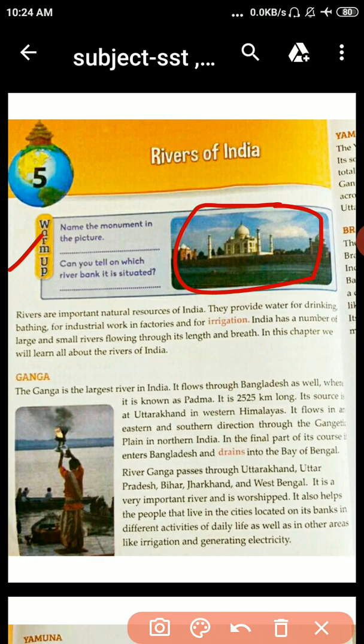I hope you all understand these activities. Now we will start our chapter from page number 34. Rivers are important natural resources of India. They provide water for drinking, bathing, for industrial work in factories and for irrigation.